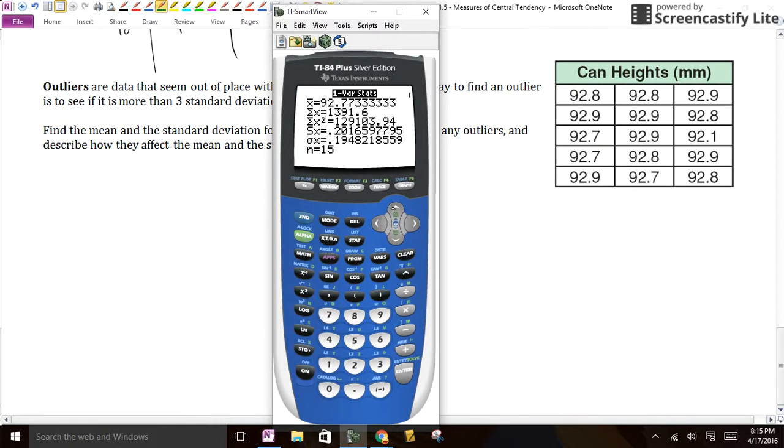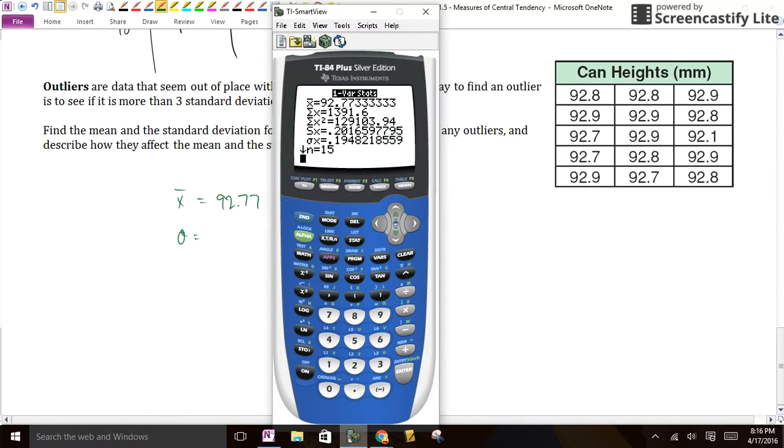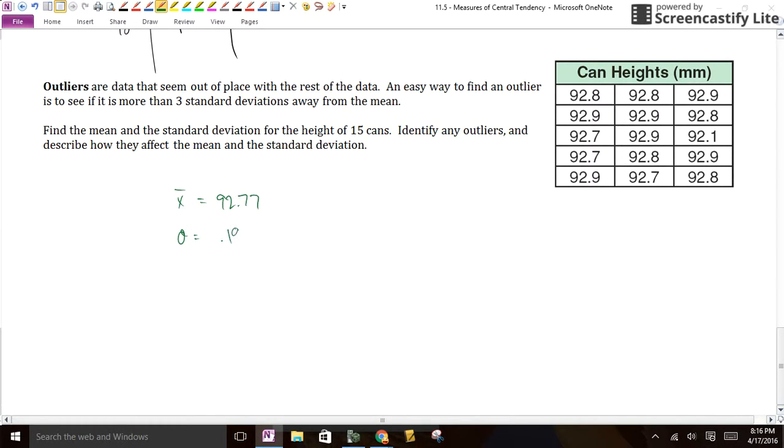So what did we need here? Well, we have that the mean is 92.77, so x bar is 92.77. And the standard deviation, I already forgot, was something like 0.19, I want to say 0.195. Now, the question is, is anybody three times bigger or three times smaller?